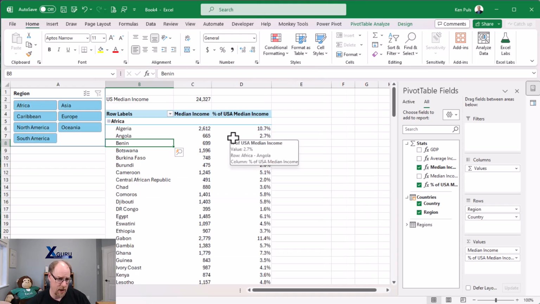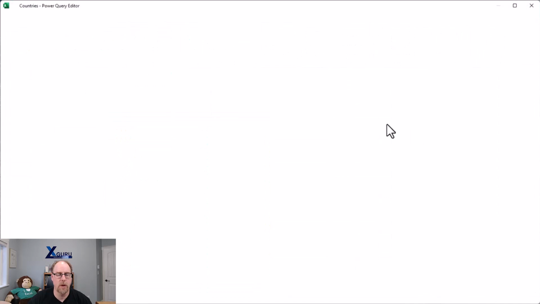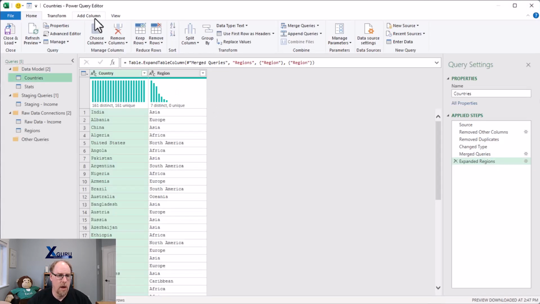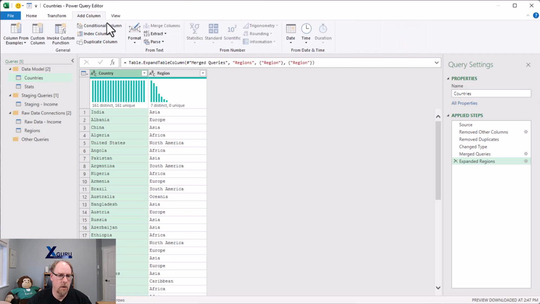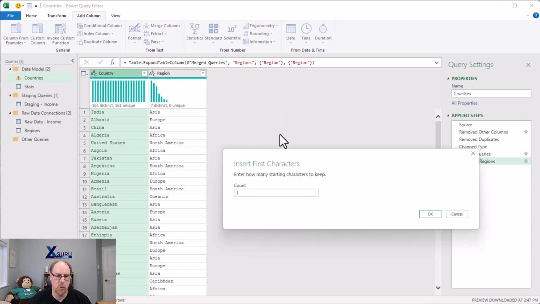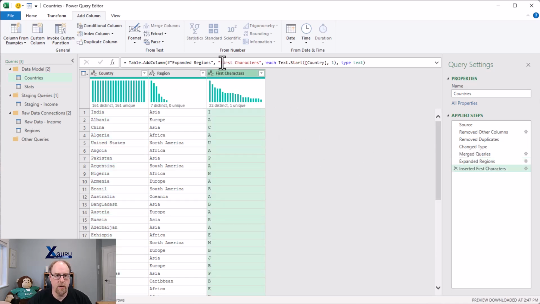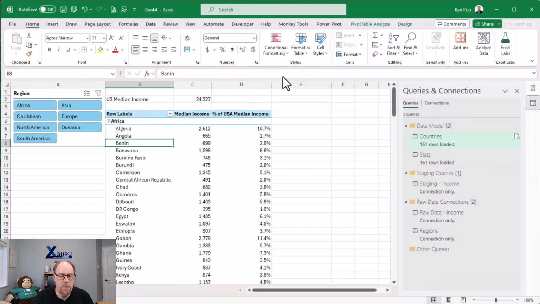I want to do a couple of other things here. I want to give you another way to drill down into this data that's going to be a little bit easier. So I'm going to go back over to my Power Query, back into countries. And I'm going to add a new column, which is based on the extraction of the first characters in the country column. I'm going to grab the first one. This gives me a first characters column, which I'm going to rename to Starts With. Now I could have renamed this by double clicking on it. I chose to just do it in the formula bar. There's no performance difference.